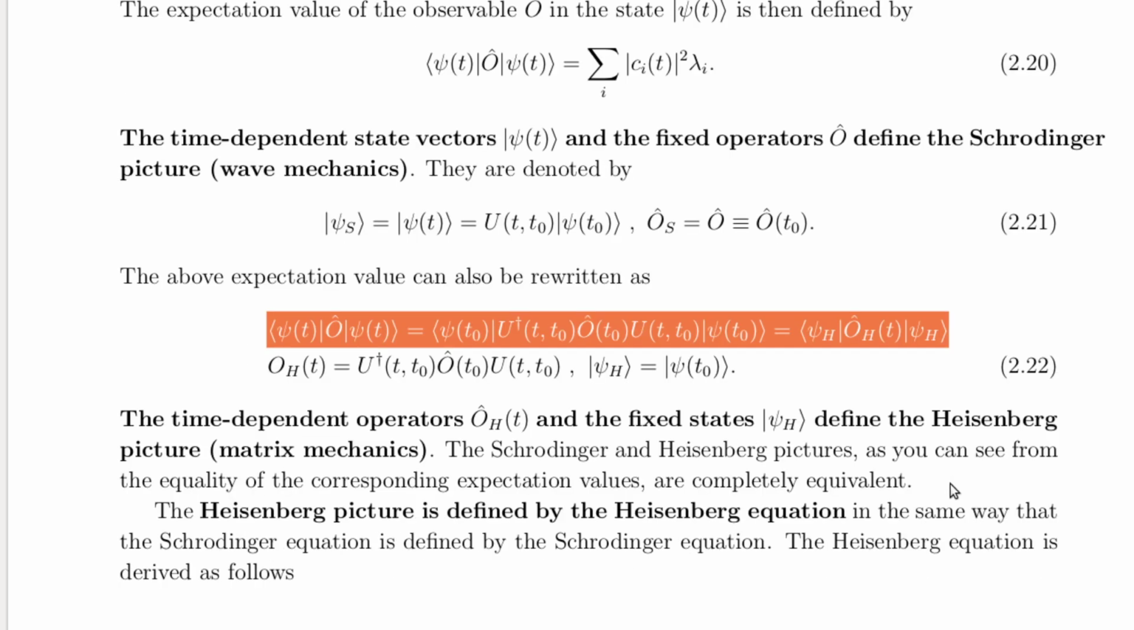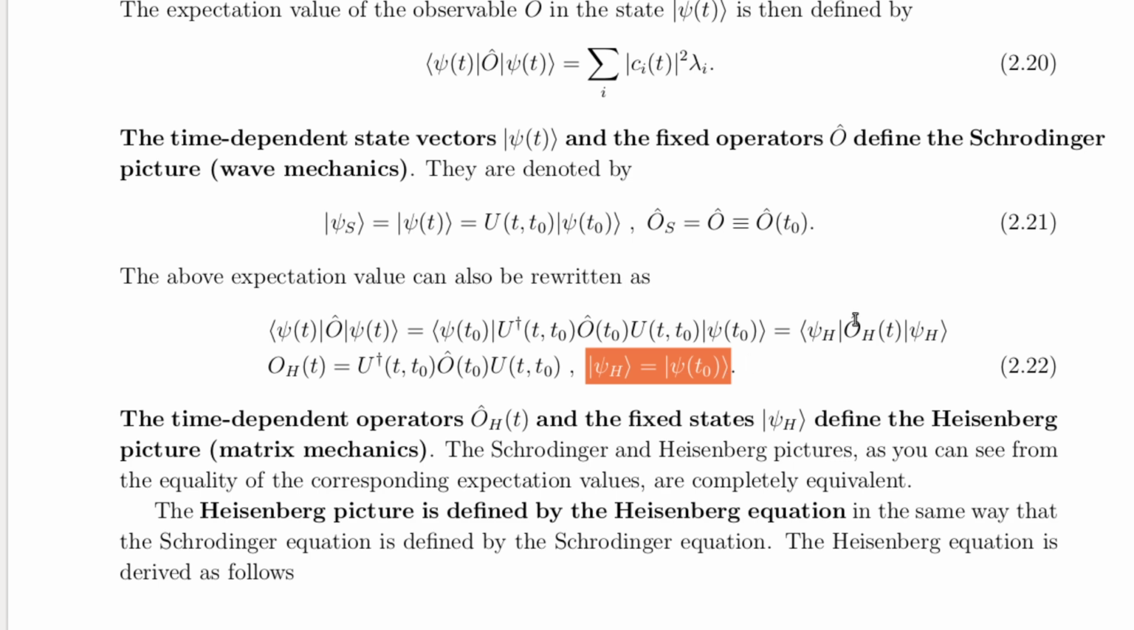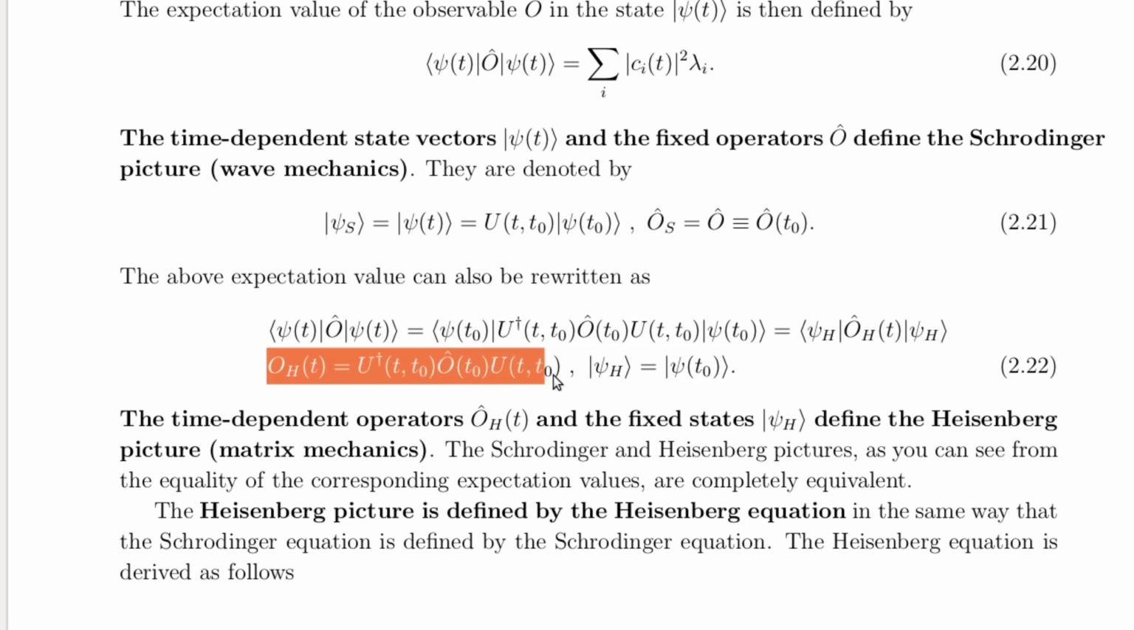Indeed, the above expectation value can be rewritten in terms of the time-dependent Heisenberg operators, denoted by hat O subscript h, and the fixed Heisenberg states, denoted by psi subscript h, as given in the first line of equation 2.22. The time-dependent operators and fixed states of the Heisenberg picture are shown explicitly in the second line of equation 2.22. In particular, the Heisenberg operators are given by a similarity transformation of the Schrödinger operators, which is defined by the unitary evolution operator.